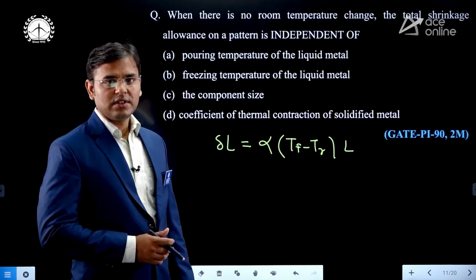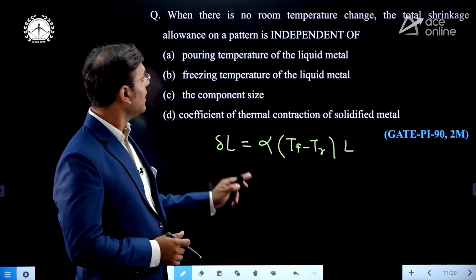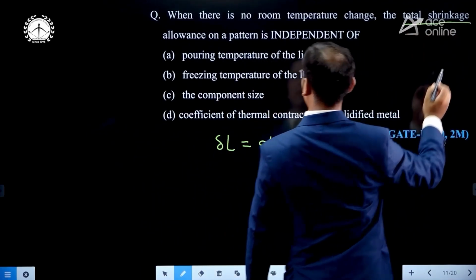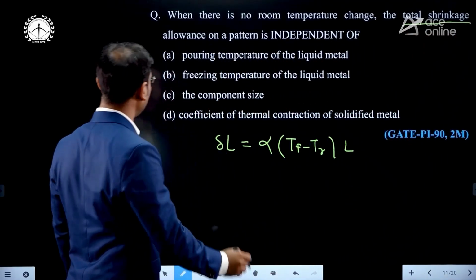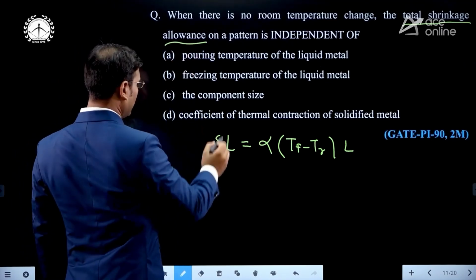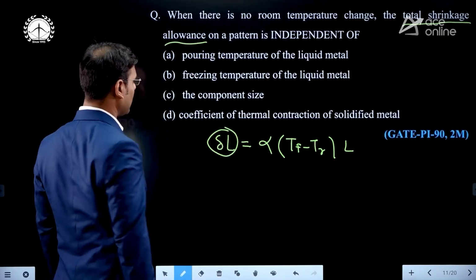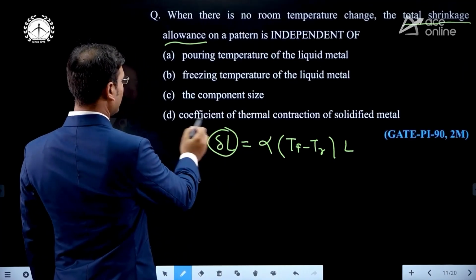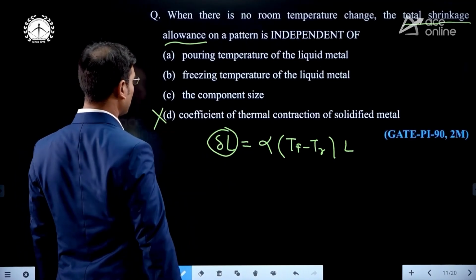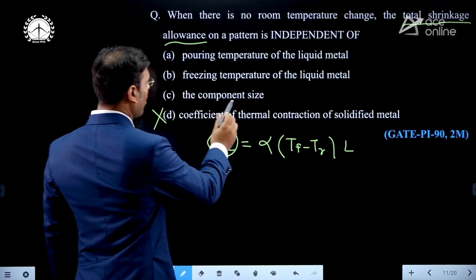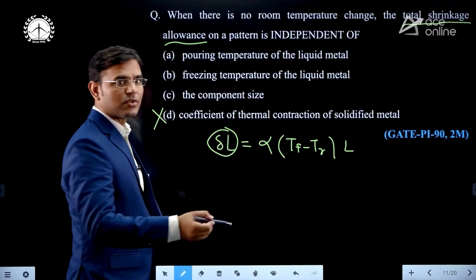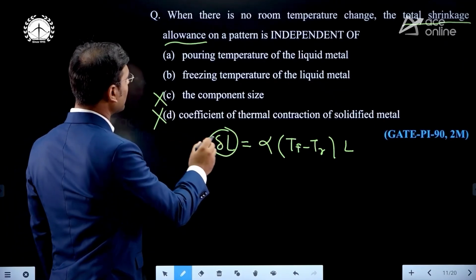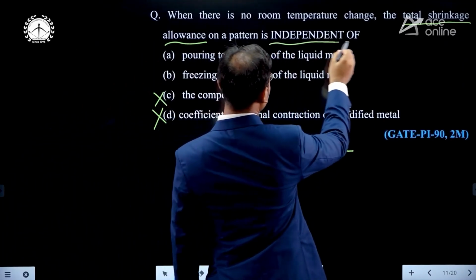Then what is the question asking? They are asking the total shrinkage allowance is independent of. Yes, now you can see that shrinkage allowance means what? Delta L depends on alpha. Here, just see, alpha is the coefficient of thermal expansion, so it depends on alpha. Then next, the component size. L is the original length of component, that is the original component size. It is directly proportional to. Wrong, because they are asking what it is independent of.